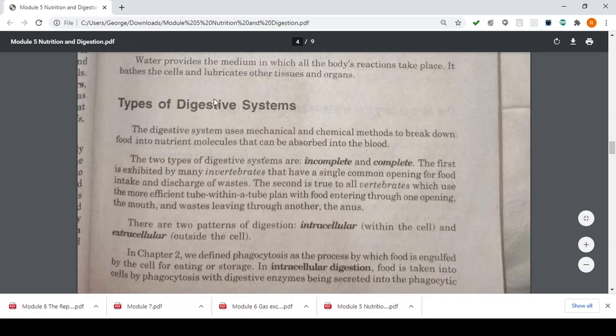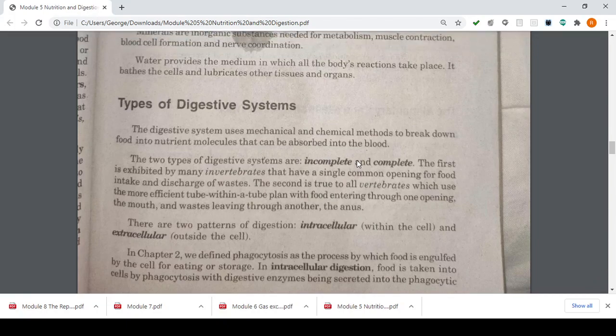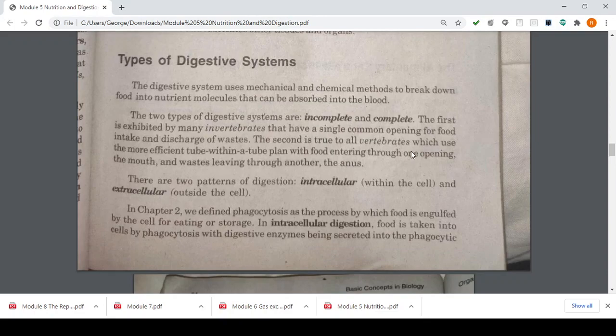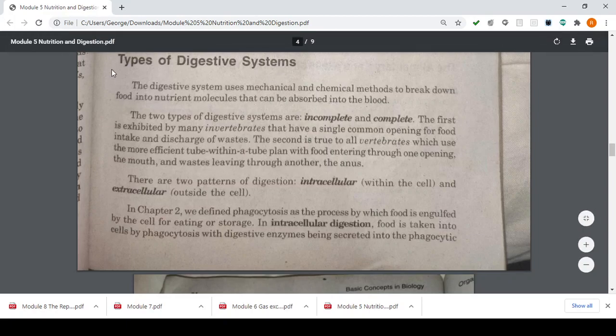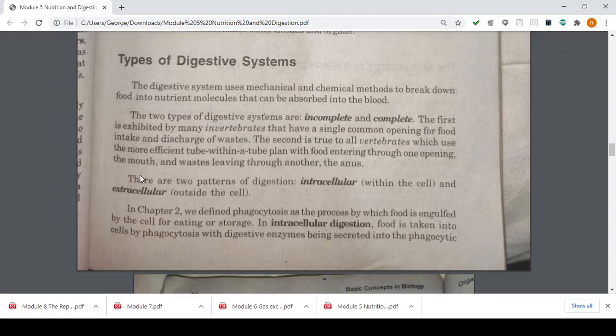Next, you have your types of digestive systems. The digestive system uses mechanical and chemical methods to break food into nutrient molecules that can be absorbed into the blood. The two types of our digestive systems are your incomplete and complete. So the first, ang incomplete natin, is exhibited by many invertebrates that have a single common opening for food intake and discharge of waste. The second, however, our complete digestive system is true to all vertebrates which use more efficient tube within a tube plan with food entering through one opening, for example, siya nga bakbak, and waste leaving through another.